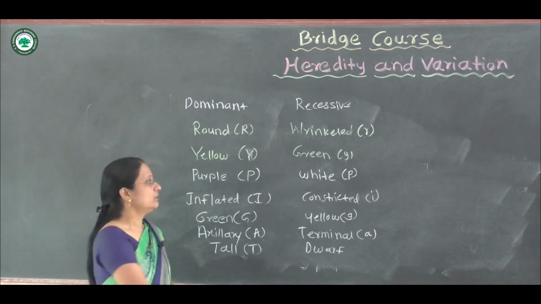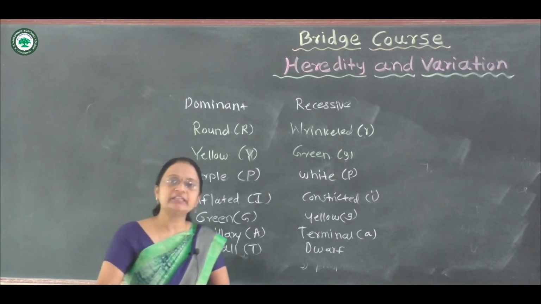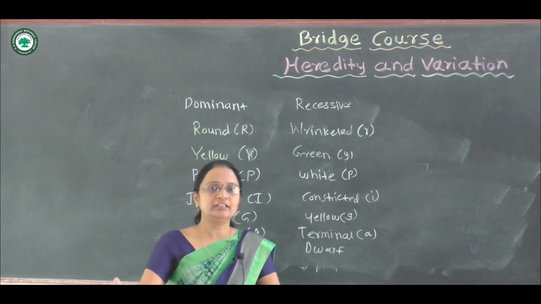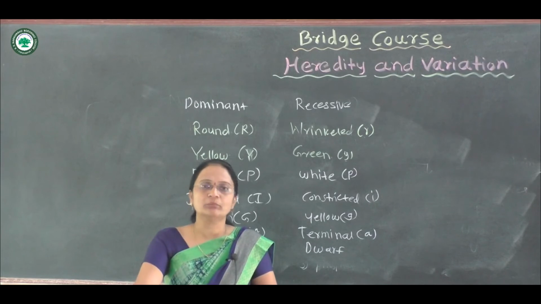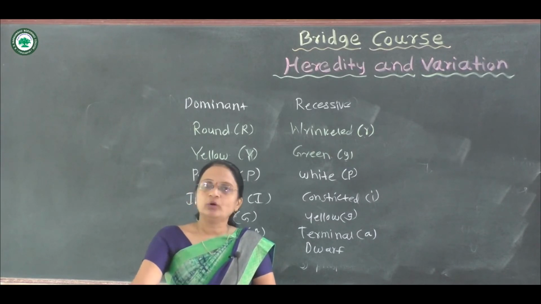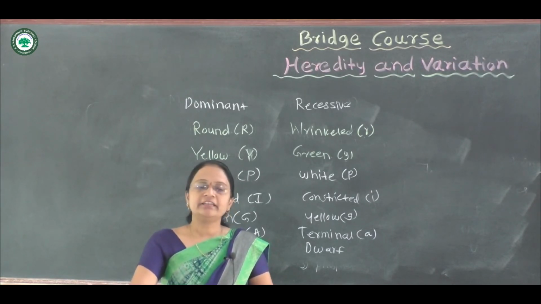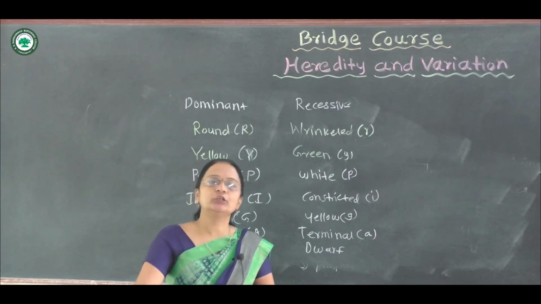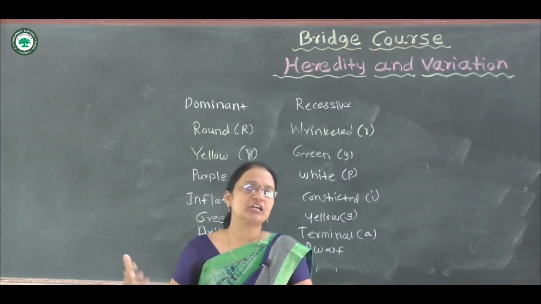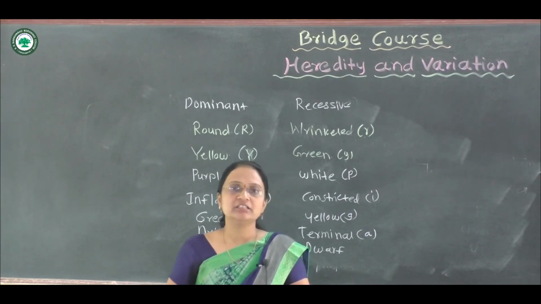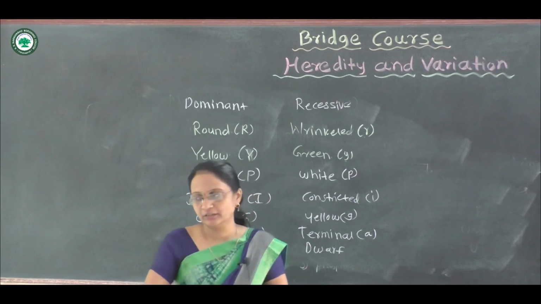In this way, the 7 contrasting characters of Mendel were studied with the help of observation of Pisum sativum, and on that basis, by taking a single character and by taking 2 characters, Mendel observed this plant generation after generation, and then concluded how dominance is there and how recessiveness is there.